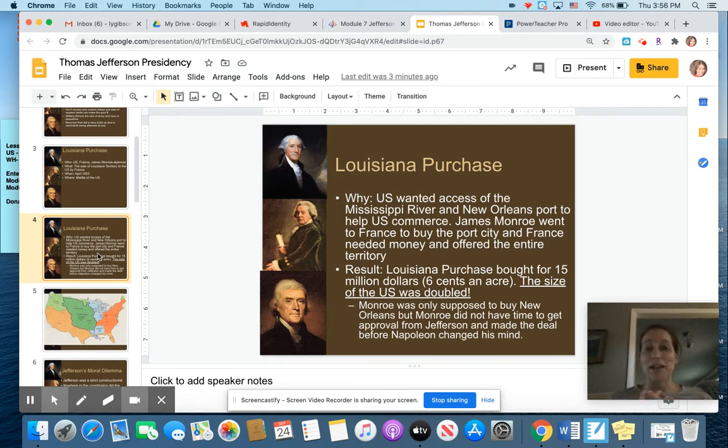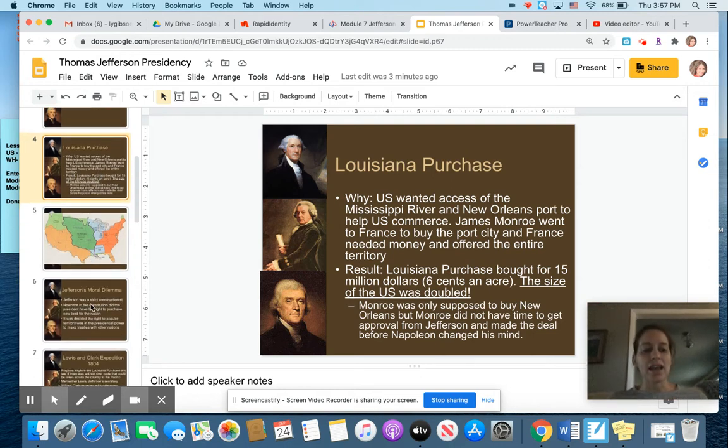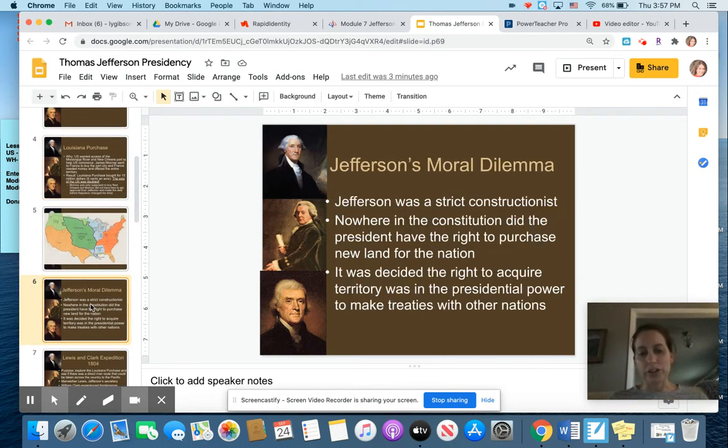And when word gets back to Thomas Jefferson, he has such a moral dilemma because he really wants this land. He sees the value in buying this land, but he doesn't believe that's something that he as president would have the authority to do. Remember, he's all about small government. So he doesn't think that the president has the ability or should have the power to do this, but he